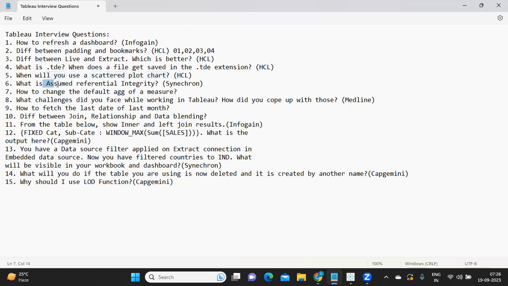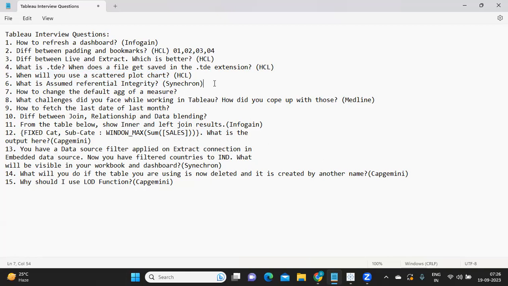What is assumed referential integrity? This was asked in Synechron. Okay, now when you are using joins, or whenever you're getting information from multiple tables, sometimes Tableau might not know what to bring in, and how to establish a relationship.